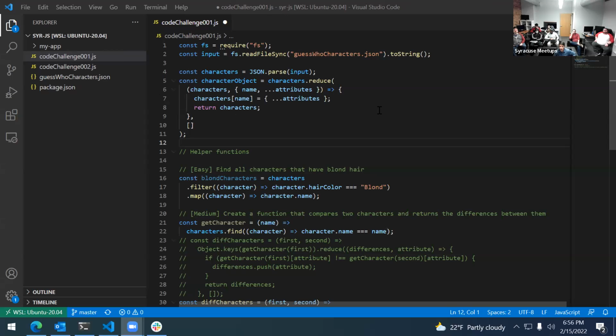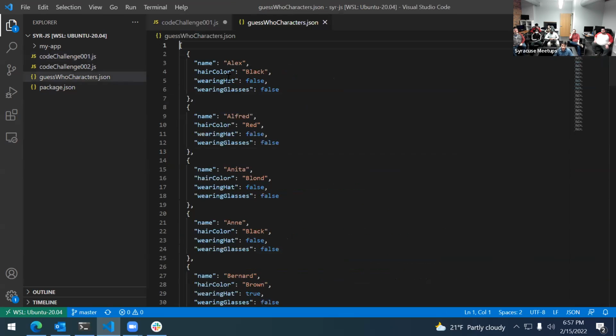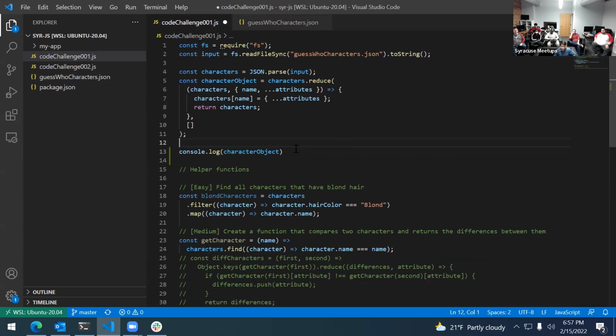All right. So in this case, reading it from the file here, this is parsing it, and then there's a little bit of a helper thing that I did here, where I realized that because the name is the ID, I could just pull them out and put them on an object and put the rest of the attributes as attributes of that object. So essentially what happens when you do that is if you were to log out what the character object looks like instead. So this one was the JSON that you saw previously, a few characters. So that's what that would look like. The character object instead